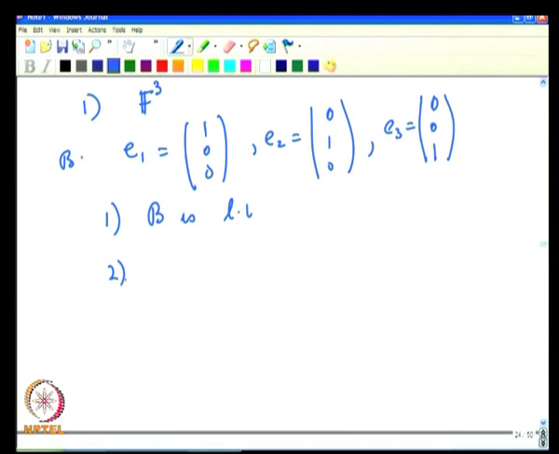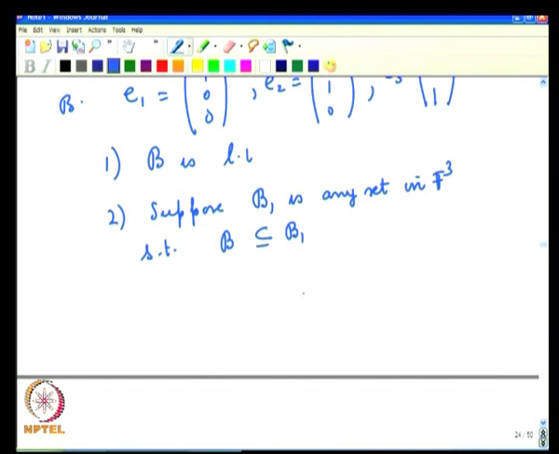Now, suppose B1 is any set in F3 such that B is contained in B1, but B is a proper subset of B1.